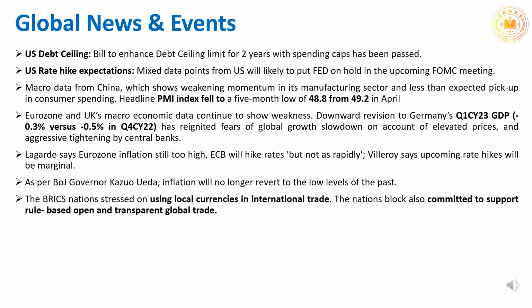Downward revision to Germany's GDP to -0.3% for Q1 of 2023 versus -0.5% in Q4 of 2022 has reignited fears of global growth slowdown on account of elevated prices and aggressive tightening by central banks. S&P Eurozone manufacturing PMI fell to 44.8 in May from 45.8 in the previous month. UK's manufacturing PMI fell to 47.1 in May from 47.8 in the previous month.